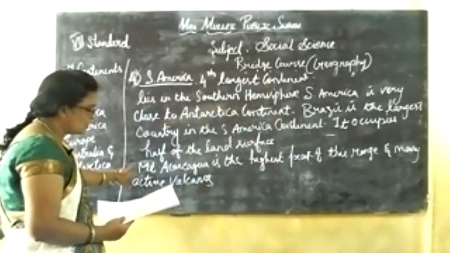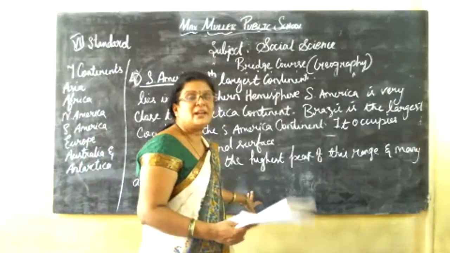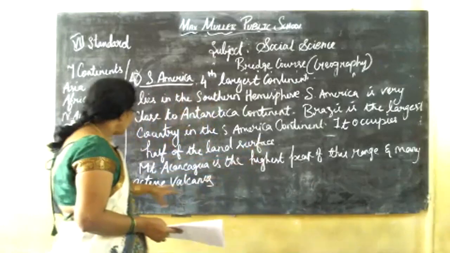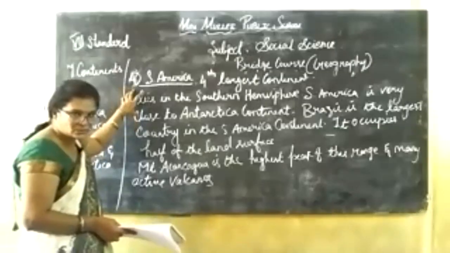Many volcanoes are here. This makes part of the Pacific Ring of Fire. So many active volcanoes are there in South America.